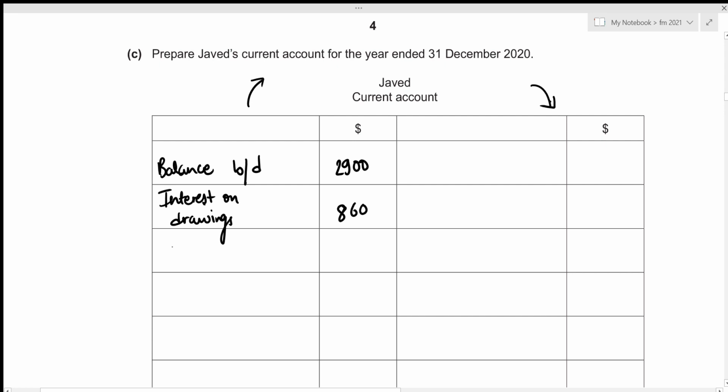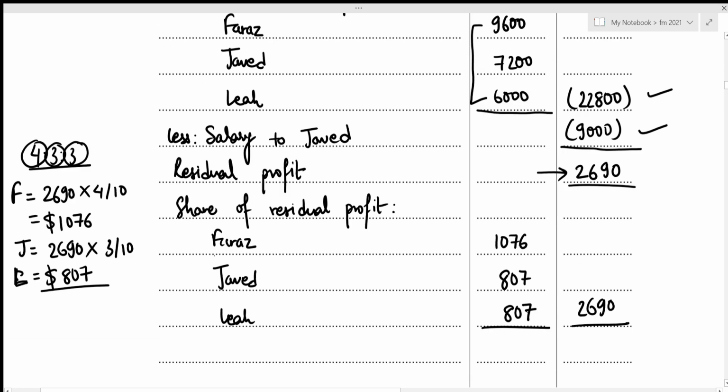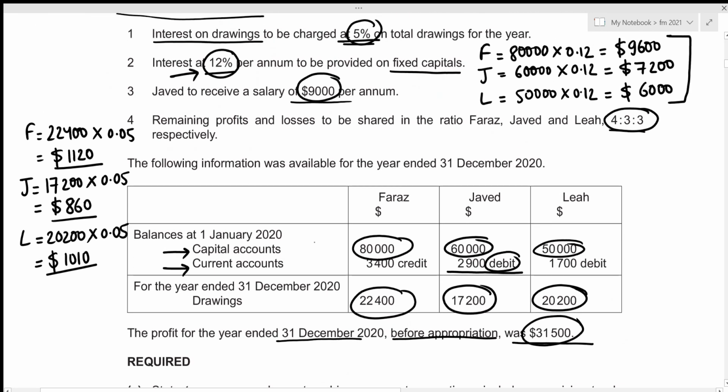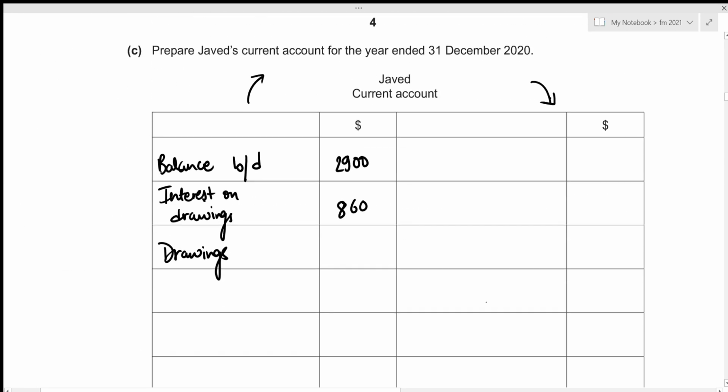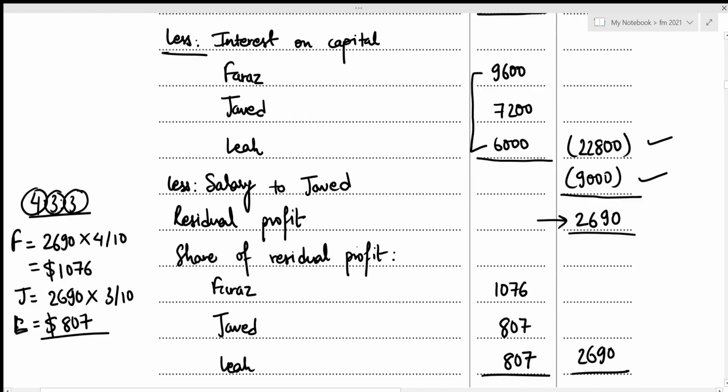And drawings is also something that Javed owes towards the partnership, right? So he needs to pay that drawing back towards the partnership, which means that drawings will also be recorded on the debit side of the current account. Let's have a look above. And the drawings for Javed amounted to 17,200. Let's record this in the current account. 17,200.